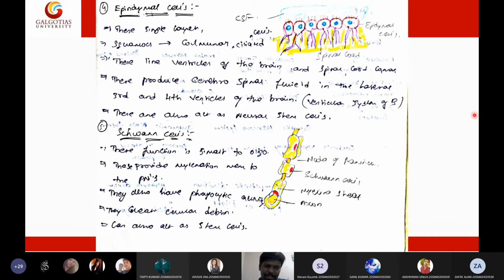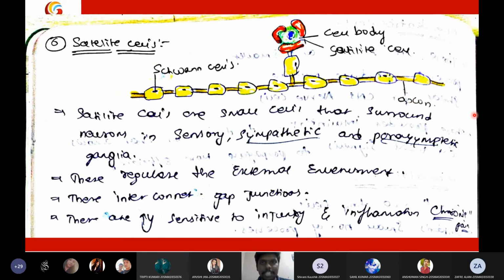So that is the major role of the Schwann cell. Schwann cells will synthesize the myelin sheath or myelin membrane, a layer of myelin sheath around the length of the axon. And last and final is the satellite cell. So what is the role of this satellite cell?